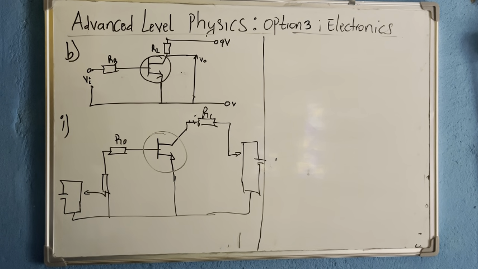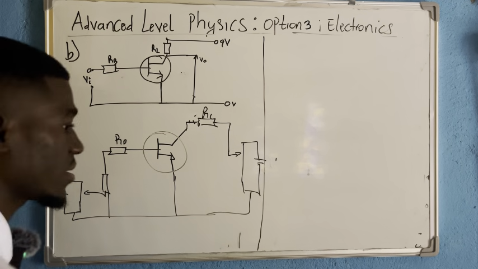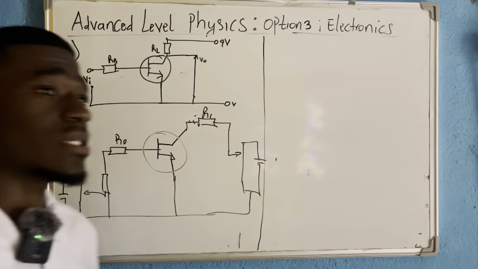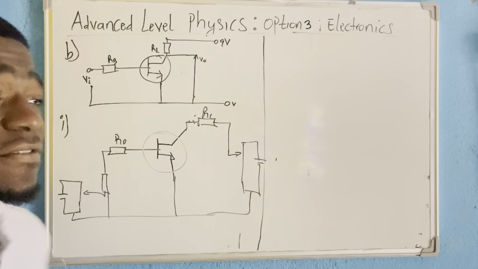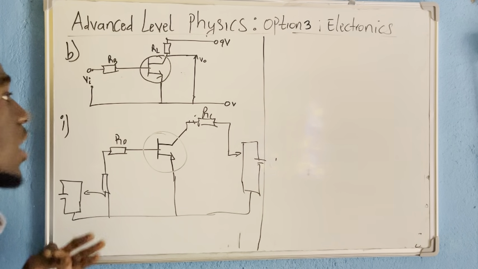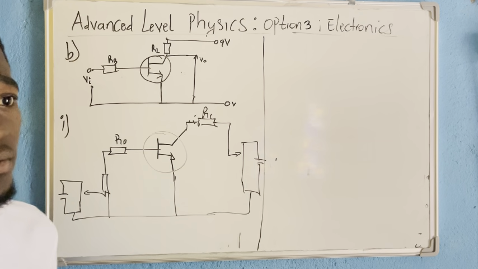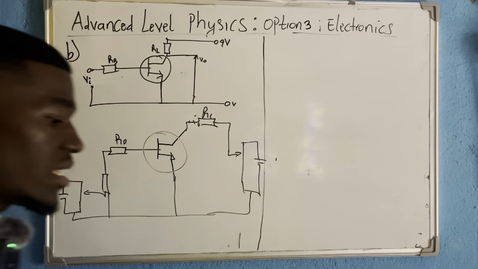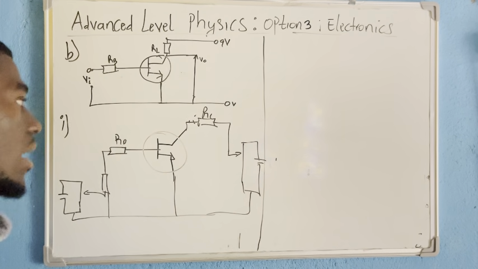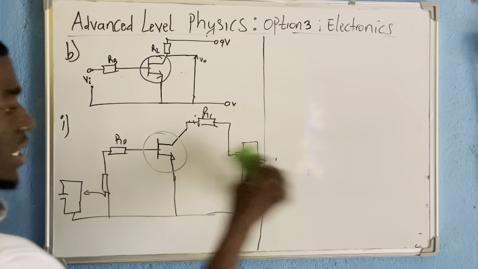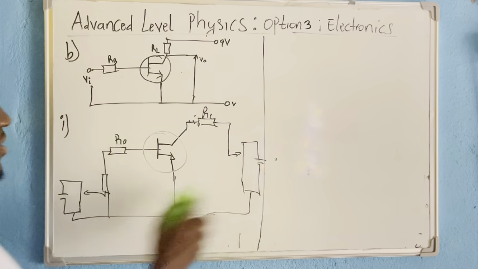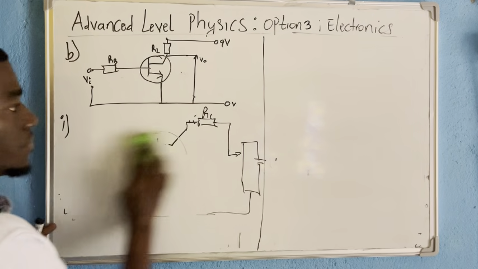In fact, the transistor characteristics. When you're talking about transistor characteristics, we are talking about the different graphs that give us how the different components of the circuit vary with each other. Now let us come back to the output characteristics. I wanted to come out with a diagram because in some questions they will ask you. So this is it. As simple as that.